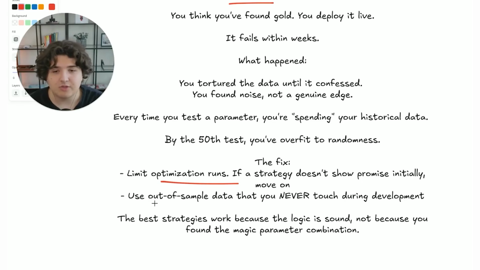And then 2, you want to use out-of-sample data that you have never touched during your development. There are 2 ways of doing this. You can do the traditional in-sample and out-of-sample data. This is where you have in-sample data that you're going to be testing and optimizing over. This could be a 1-year period, 2-year period, etc. And then you'll have 1 to 2 years of out-of-sample data where you can test those parameter values that you found in-sample and see if it has done as well out-of-sample.